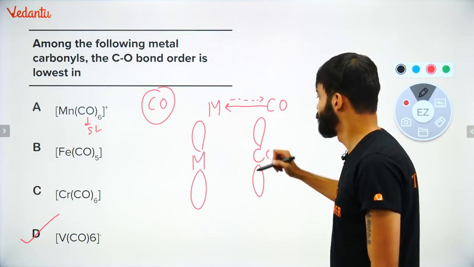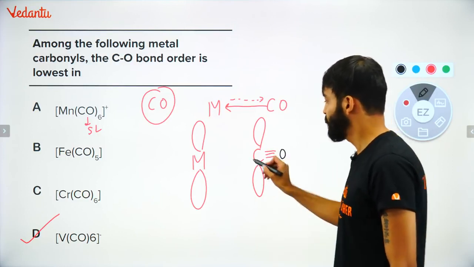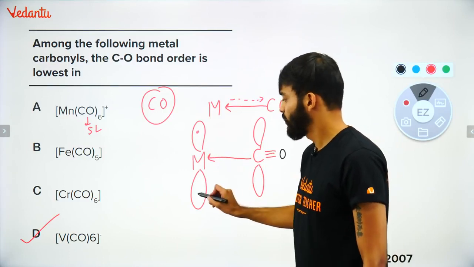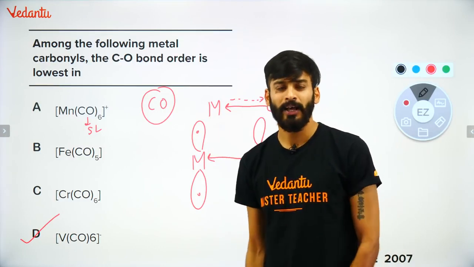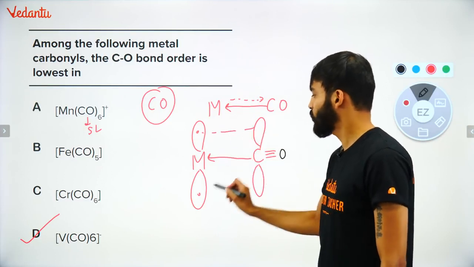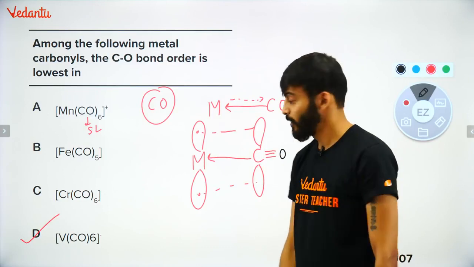और ऐसे दिखा देता हूँ, ठीक है. What has happened? First, it has given the electron to the metal. Metal already had electron. It will say, oh, I am not stable. I want to give the electrons back to you. So it will start donating the electrons backwards. This is called as synergic bonding or back bonding. First thing. Now pay attention.